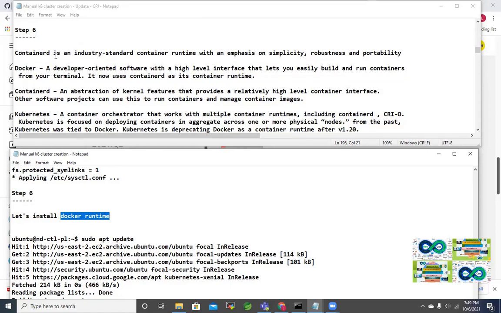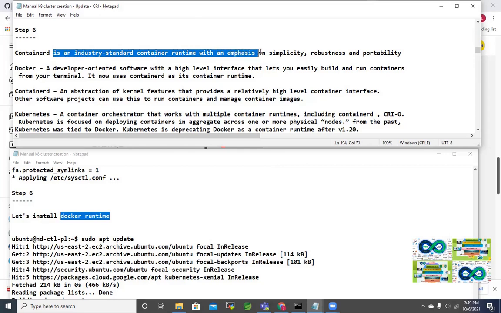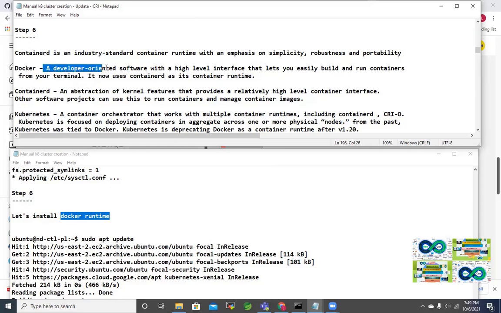So there's an explanation here. containerd, that is how it's pronounced, D for daemon, is an industry standard container runtime with an emphasis on simplicity, robustness, and portability. We know what Docker is, and containerd is an abstraction. Docker is a kind of platform. That was actually a problem. We will discuss why Kubernetes is making this change, because Kubernetes was heavily depending on Docker. You had to install the whole platform.